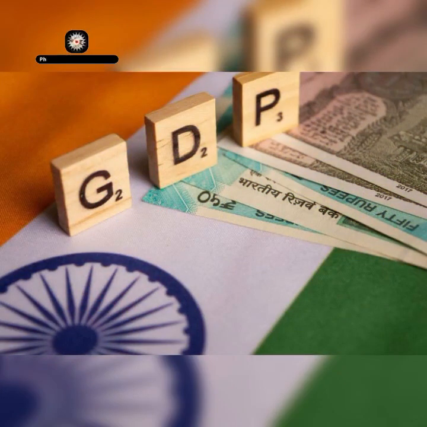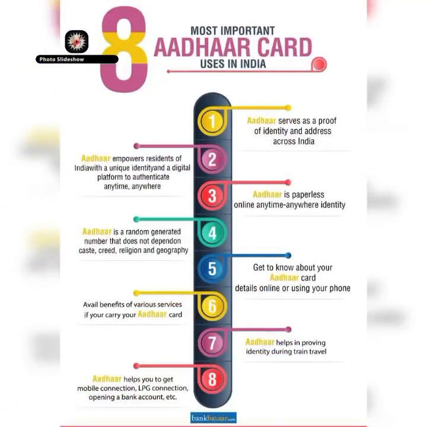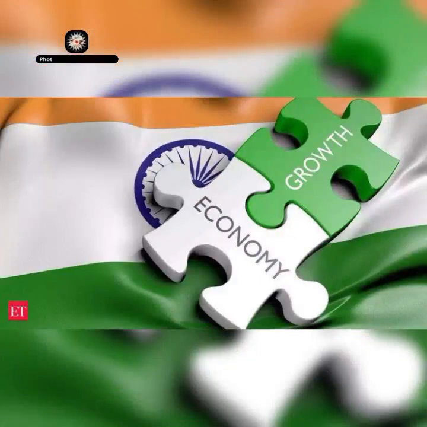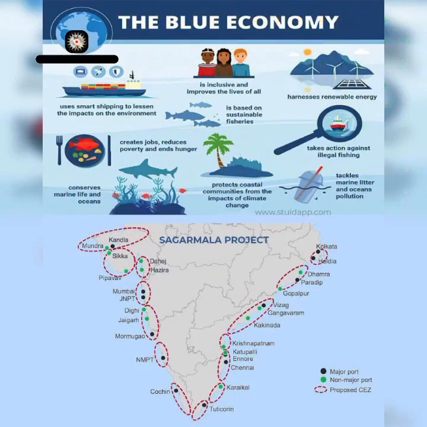And next, it's all about disinvestment and privatization. Disinvestment is the government selling its stake in public sector enterprises, and in the same way privatization is transferring ownership of government companies to the private sector. Example, the LIC IPO in 2022 was India's largest disinvestment. It's all about FDI and FPI, that is foreign direct investment in businesses, factories, and startups. And in the same way, foreign portfolio investment is investment in Indian stocks, bonds, and financial assets. Example, India attracted $71 billion FDI in 2023-24.